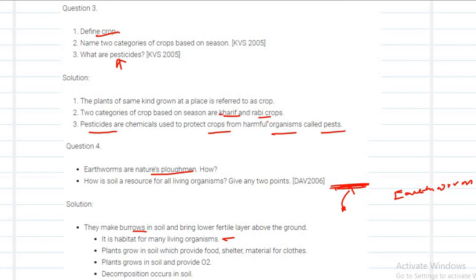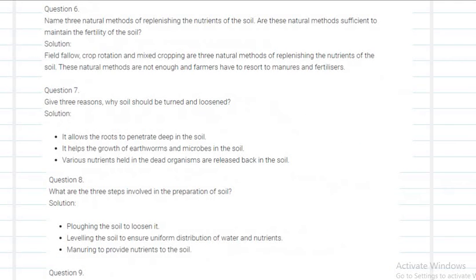The place where the earthworm lives is in the soil. Right? So it is the habitat for many living organisms. And what else? Why is the soil very essential as a resource for all living organisms? Because plants grow in soil, and it provides food, shelter, and other essential things to the animals. For that reason, we call the soil a resource for all living organisms.